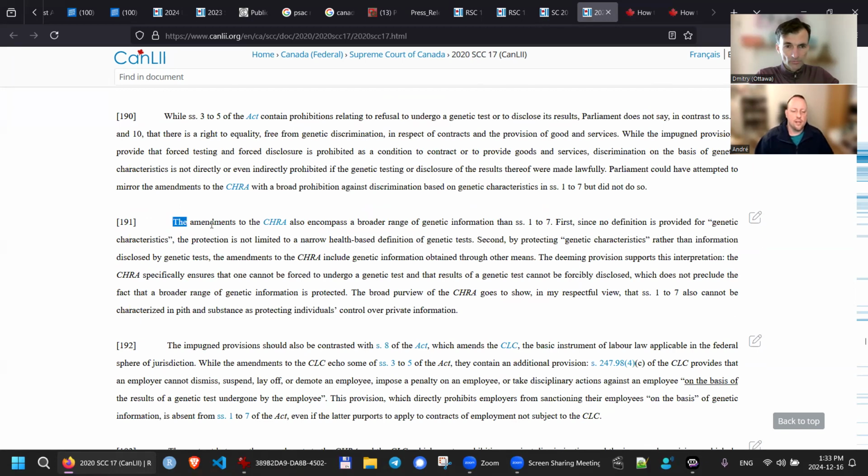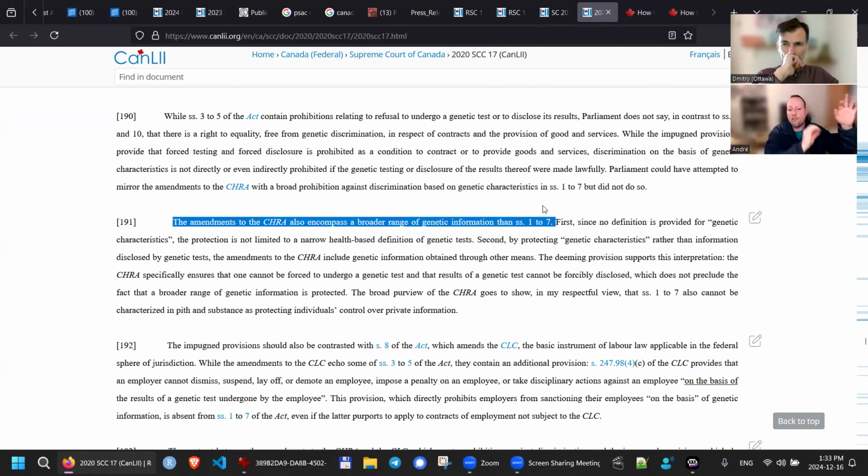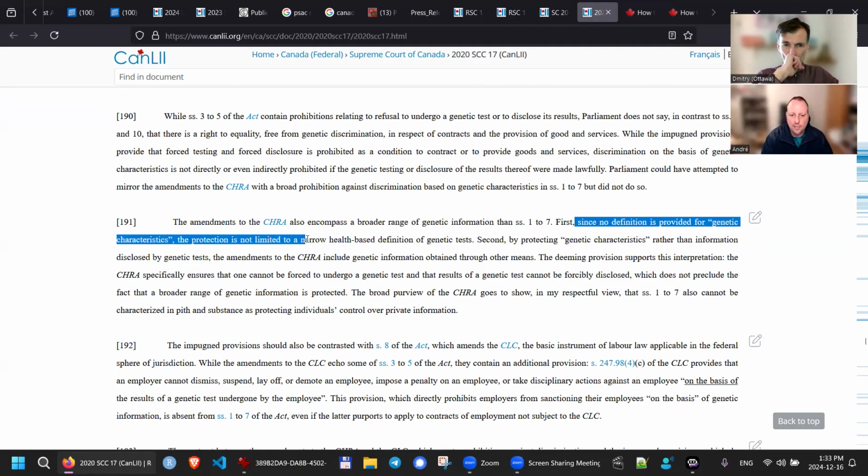So it says the amendments to the Canadian Human Rights Act also encompasses a broader range of genetic information than section 1 to 7. So here you see the contrast between the two legislation. The Genetic Non-Discrimination Act uses one definition, but it also modifies the Canadian Human Rights Act under section 9 and 10, and the modification encompasses a broader range. Now it says, first, since no definition is provided for genetic characteristics, the protection is not limited to a narrow health-based definition of genetic test.